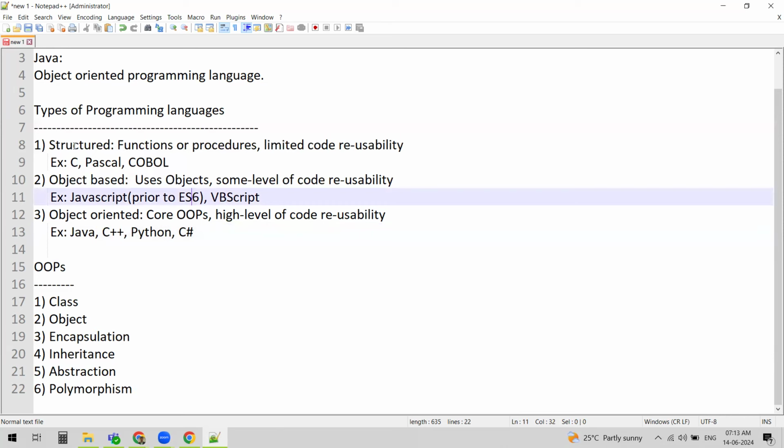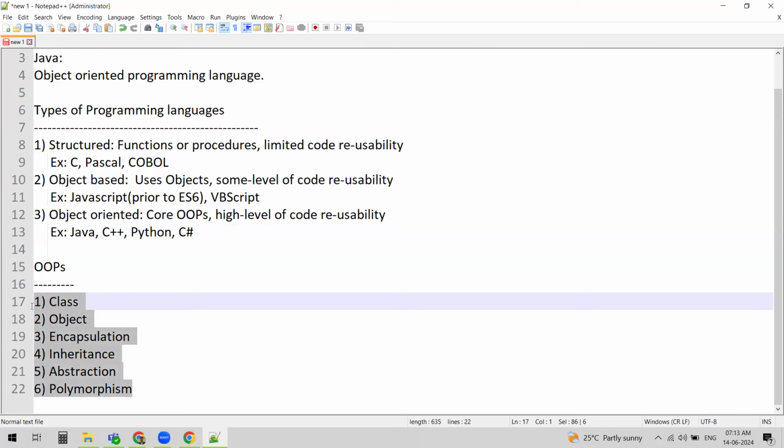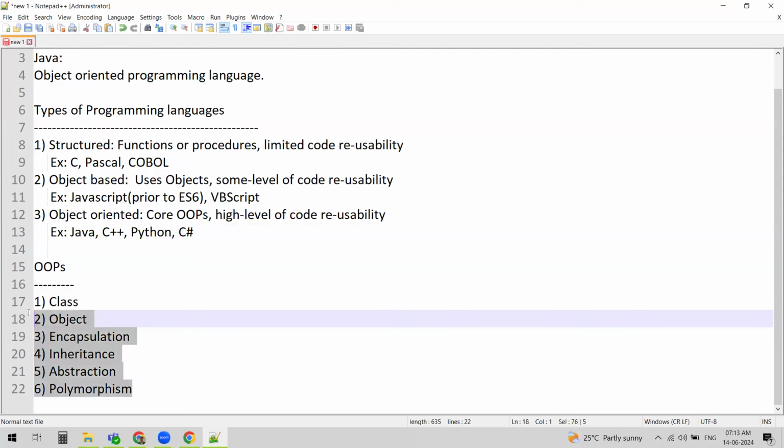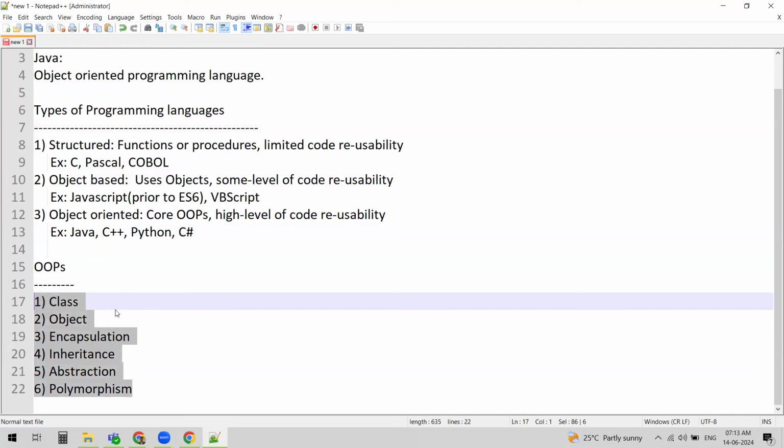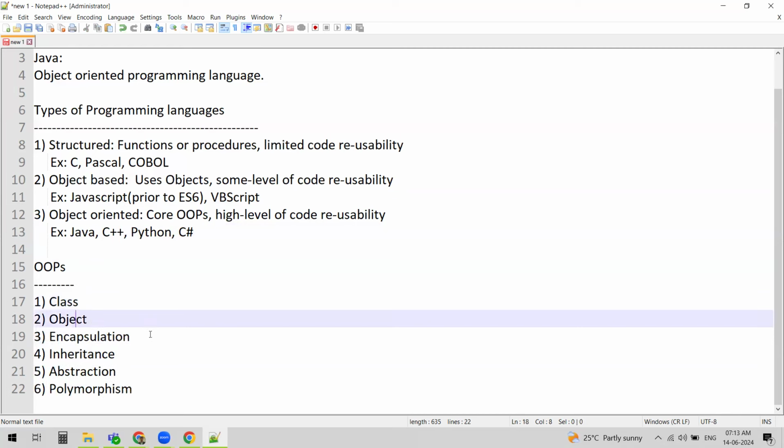So structured, object-based, and object-oriented, and Java falls under object-oriented programming language, as it supports all the OOP concepts. Don't worry about these concepts. We are going to discuss each of them in detail in the coming sessions. But for now, just remember that these are the OOP concepts.